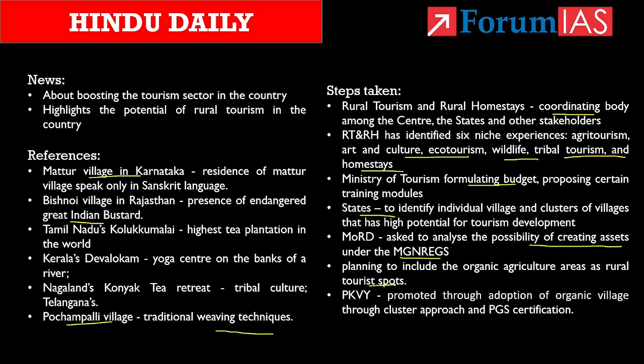So this is all about the article, but while mentioning the organic agricultural areas, the article refers to Paramparagat Krishi Vikas Yojana. We will know about that in brief. See, Paramparagat Krishi Vikas Yojana is related to organic farming, and know that it is a component of soil health management under a project called National Mission of Sustainable Agriculture.